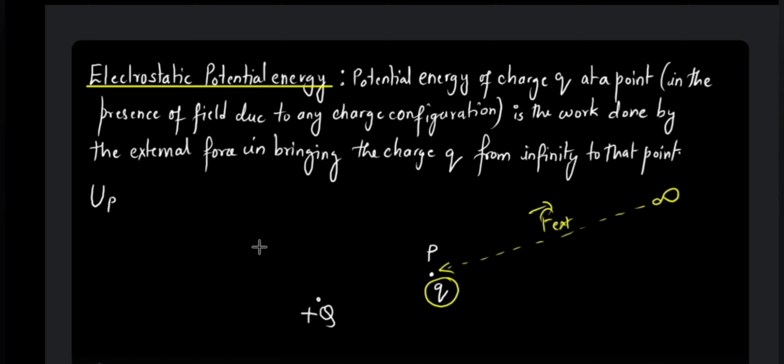So the work done by the external force to get it from infinity to point P is going to be stored as the potential energy of that charge at that point. That is electrostatic potential energy of that charge at that point. This is the definition of electrostatic potential energy.